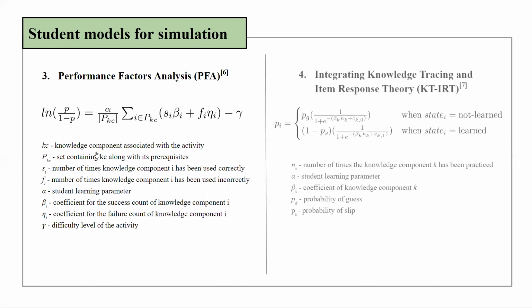The fourth model integrates knowledge tracing with item response theory. Here the student's knowledge is represented as a HMM with binary states. In each state, the probability of answering a question correctly is modeled as a logistic function with an intercept term which is dependent on that state.